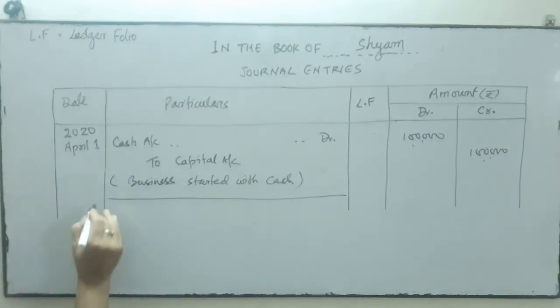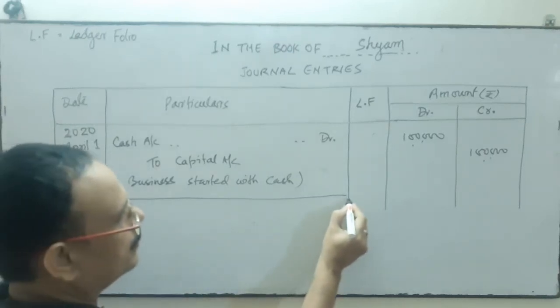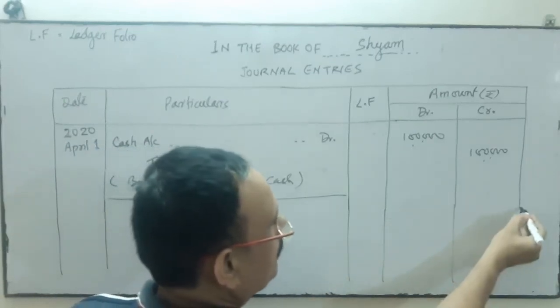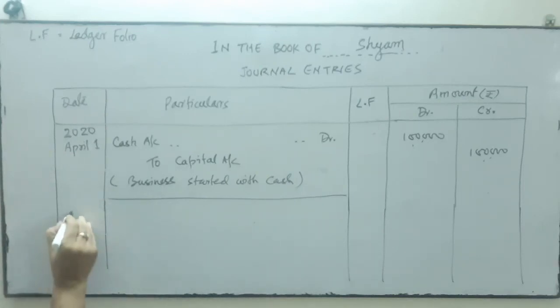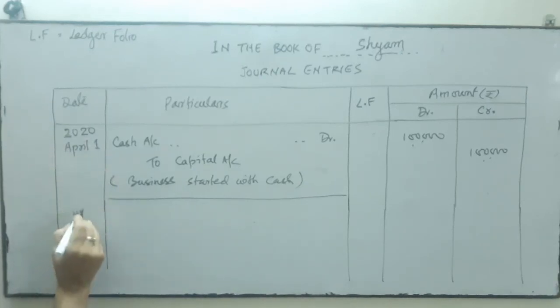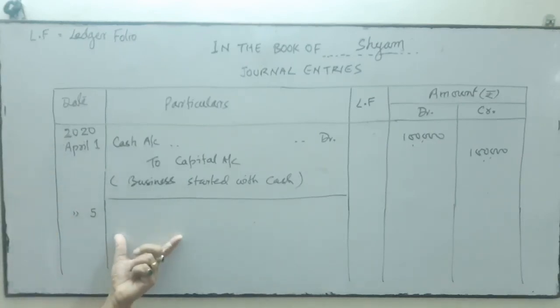Then we record the next transaction from here. Suppose in April, we are not going to write April again, just dotted. Suppose April 5, another transaction will be recorded over here.